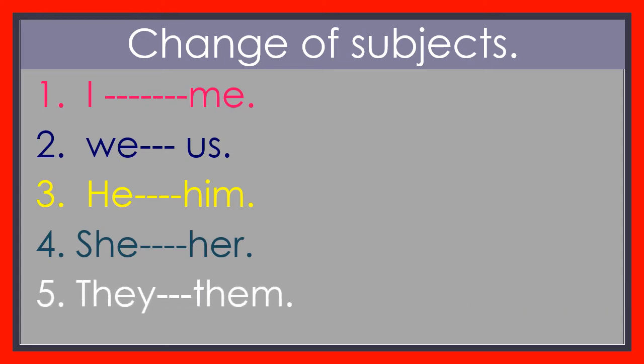They as them. These are the changes that we make for the subject. When subjects are given like this, I, we, he, she, they, they should be changed as me, us, him, her, them, respectively. It means the appropriate pronouns should be used. Okay, children?